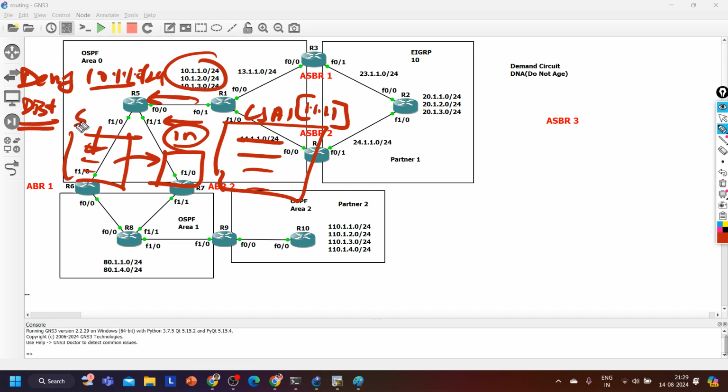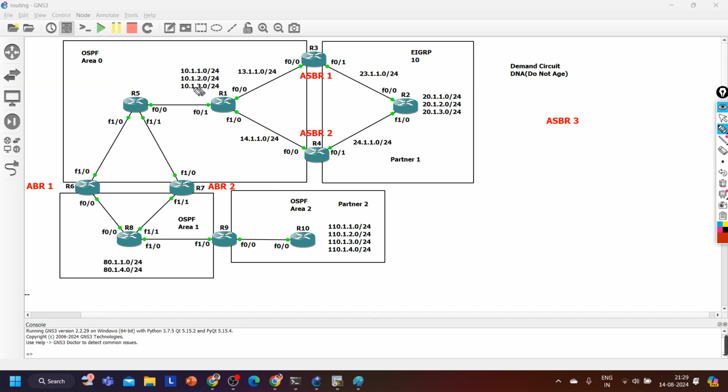On the database it will run the SPF algorithm, and with the help of the SPF algorithm it will calculate the best path and install the best path in their routing table. So while installing the route from the database to the routing table, it will filter the route. So this time ACL will work, route filtering will work.